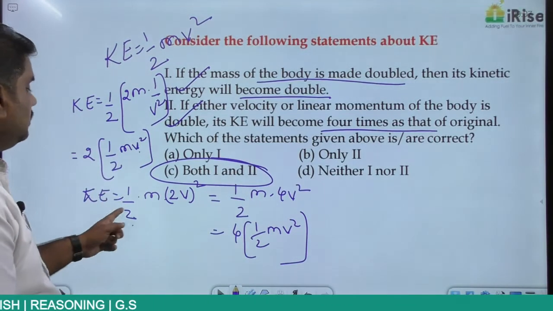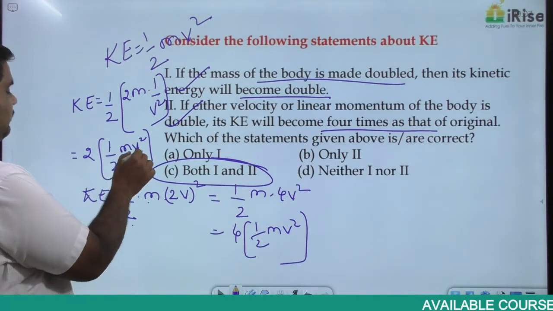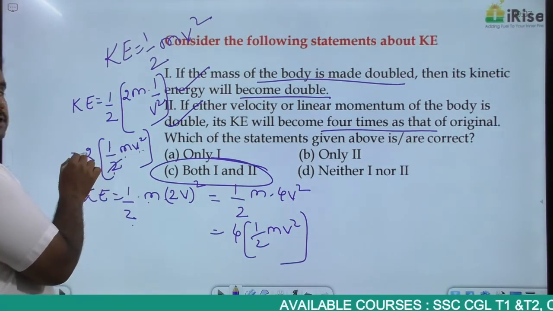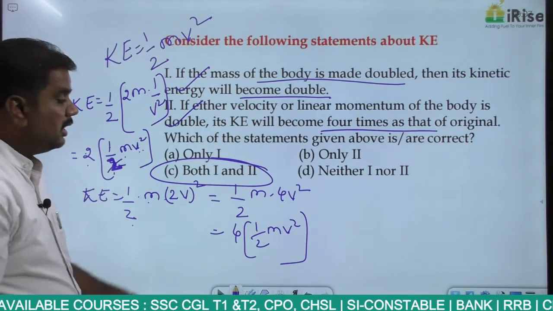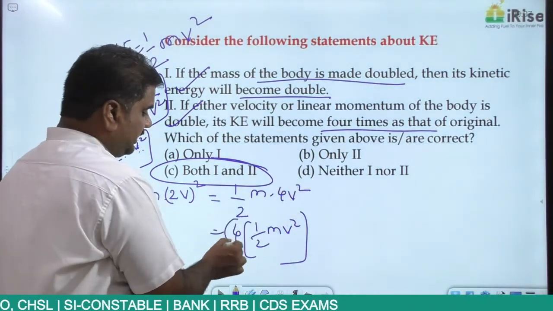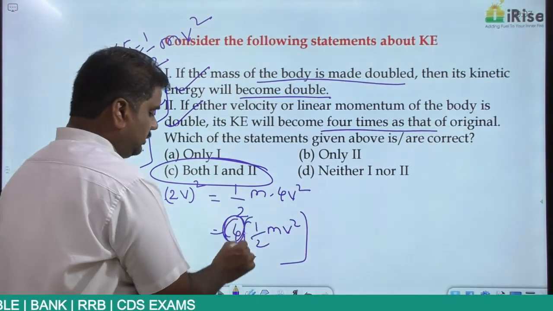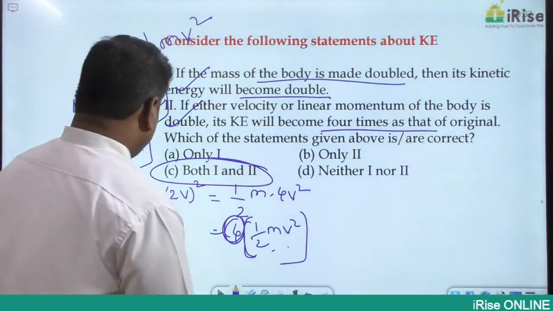If mass is doubled, then it is half mv square into 2. Do not cancel these two. Why? Because kinetic energy itself is 1 by 2 mv square. So even here, it is 1 by 2 m into 4v square. So do not cancel this. You just take it outside like this and write this as half mv square. So it becomes 4 times. So both the statements are correct.